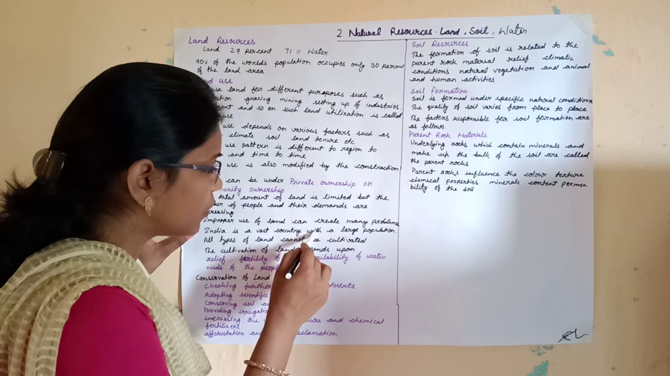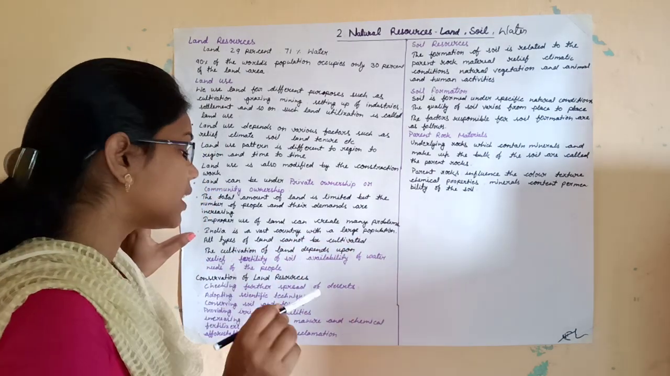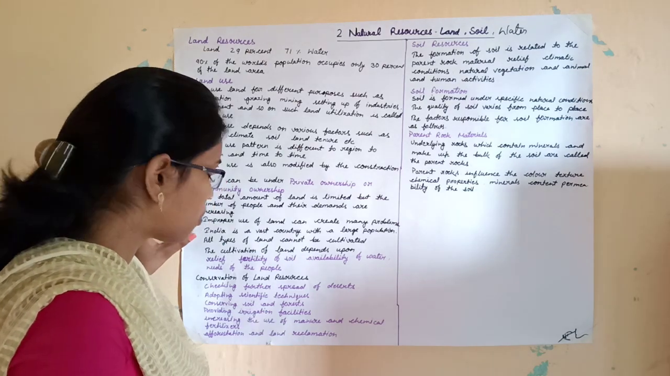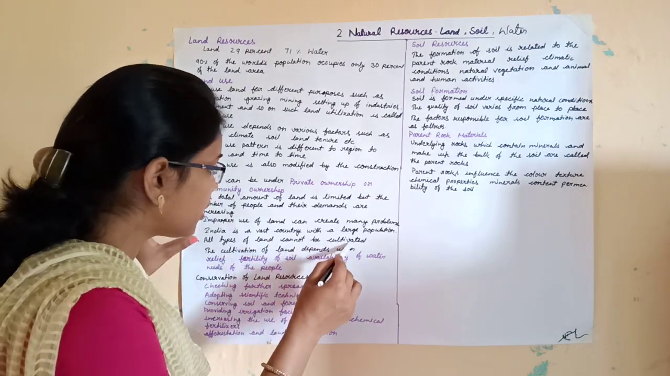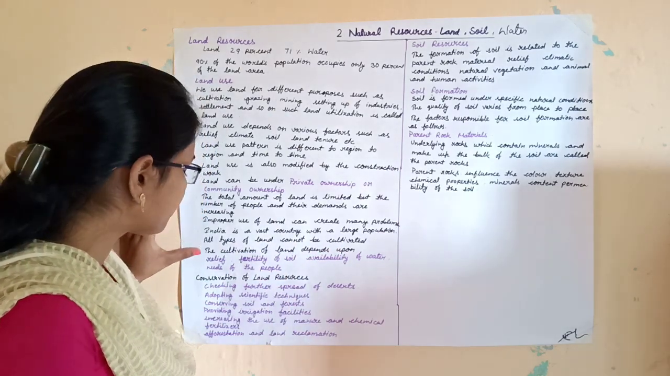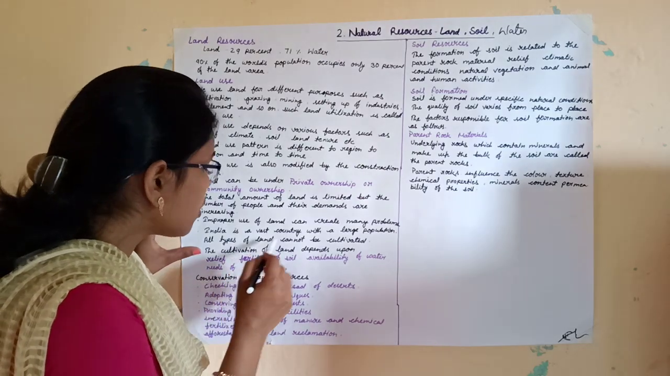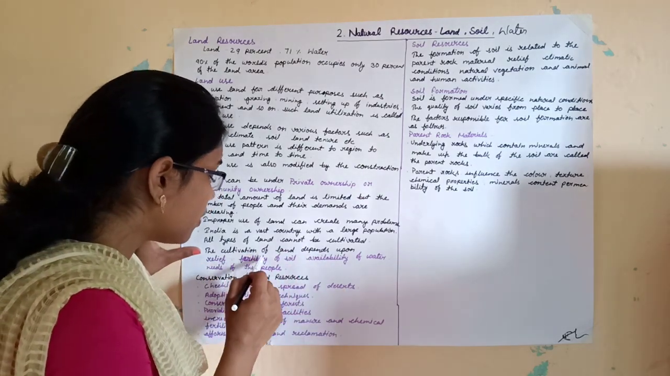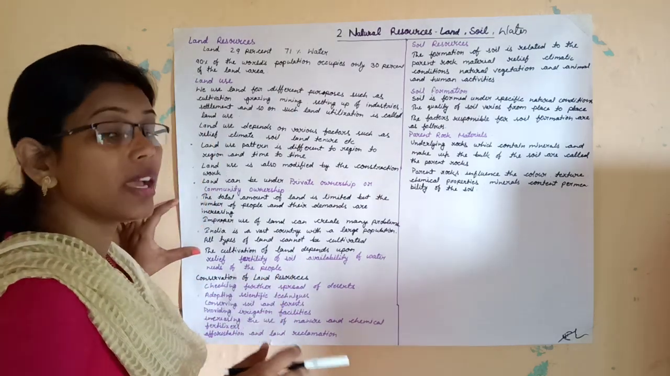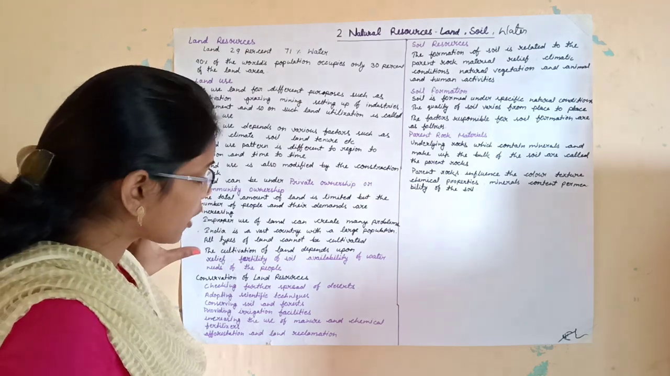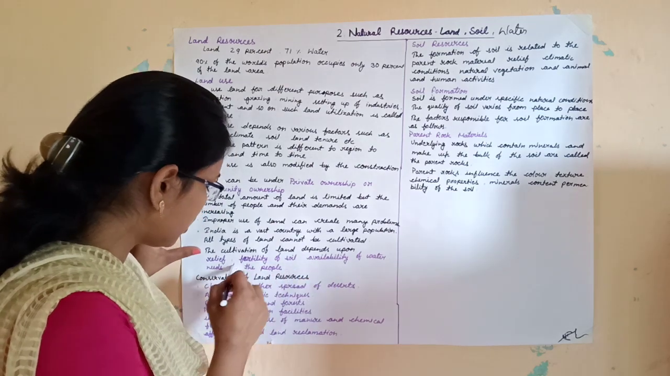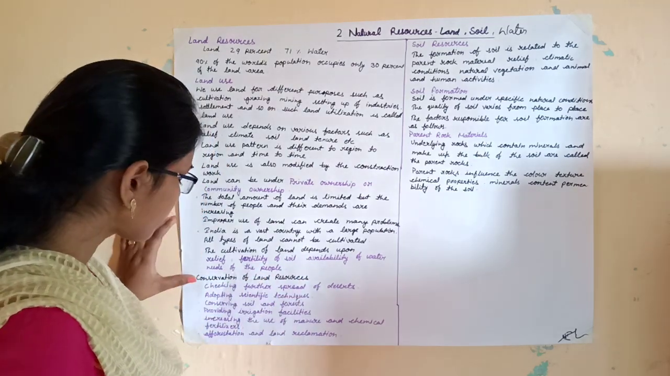India is a vast country with a large population. Children, we know that India is a very large country and it has a large population. All types of land cannot be cultivated, and not all land is used for cultivation. The cultivation of land depends upon relief, fertility of soil, availability of water, and the needs and demands of the people.